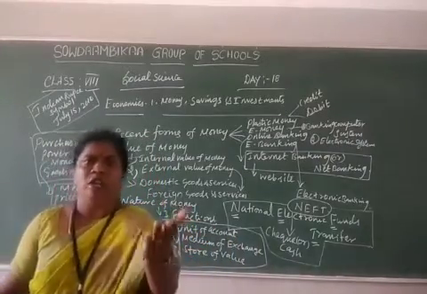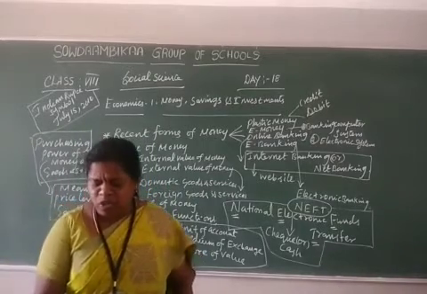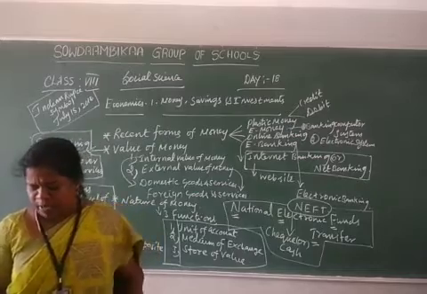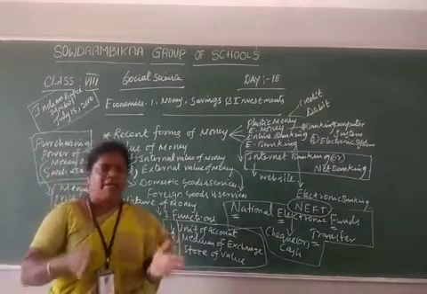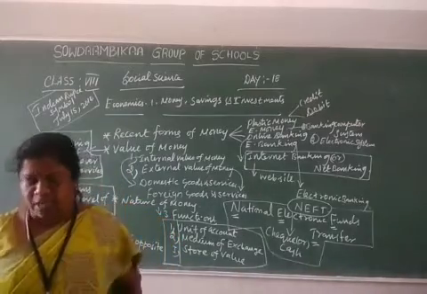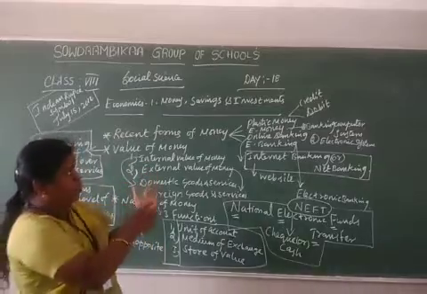During their period they introduced paper money. Another important one is credit money, also known as bank money and near money. We studied these types of money in earlier classes.